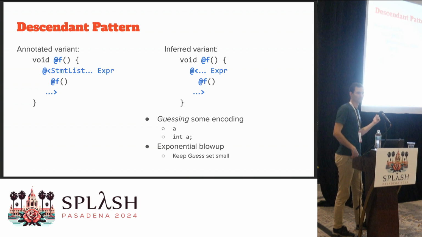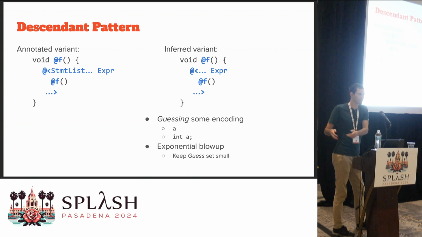This is an annotated variant, as in we had to specify the type of the descendant pattern. The descendant pattern represents a list of statements. Furthermore, we needed another type expression that represents the type of the inner pattern. So that's the function call to f. That is an expression, therefore we need the expression annotation there.